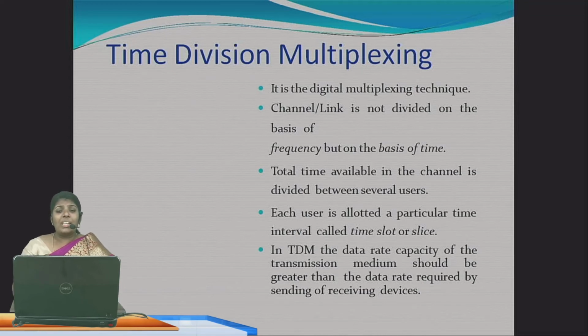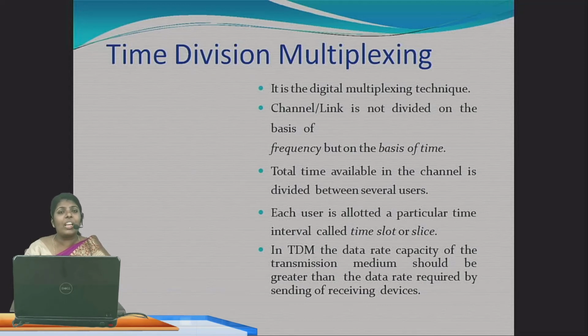Okay, so the channel link is not divided on the basis of frequency. In frequency division multiplexing, the signals are divided on the basis of frequency. In wave division multiplexing, it is divided based on the light signals, but in time division multiplexing, it is divided based on the time slot. So the total time available in the channel is divided between several users.